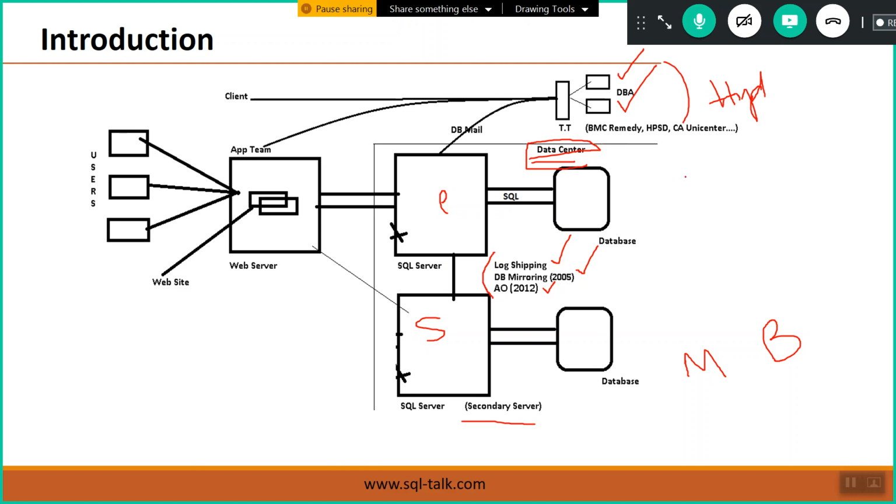So if anything happens, we can monitor and troubleshoot the problems. That is how we work in the case of a cluster. Servers are somewhere at the client location.